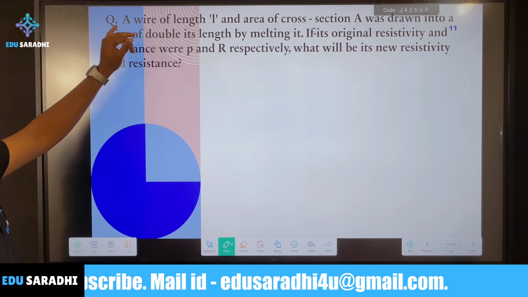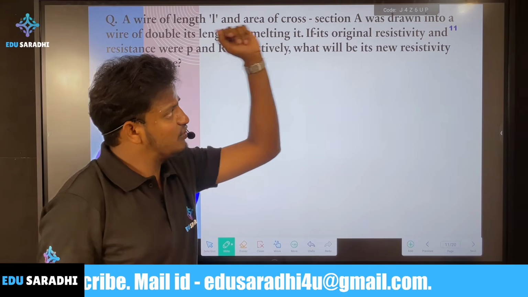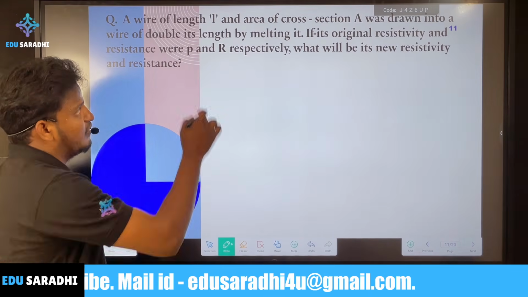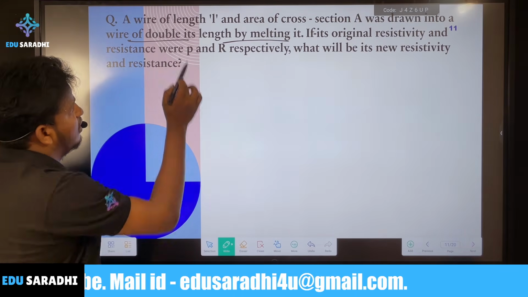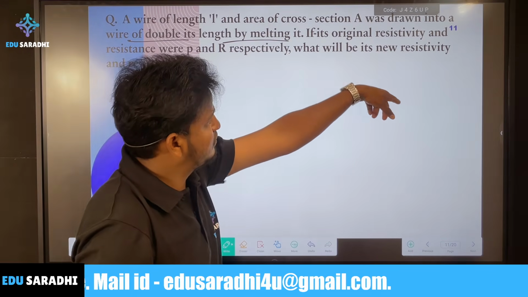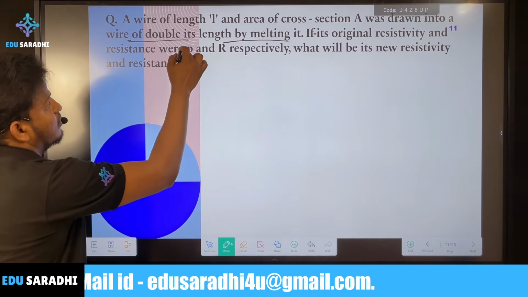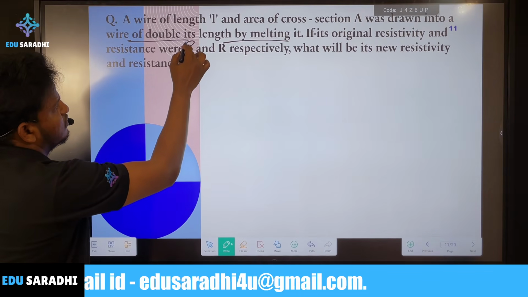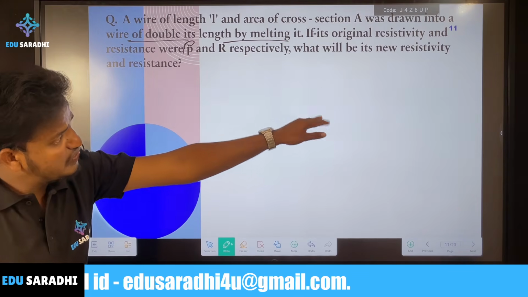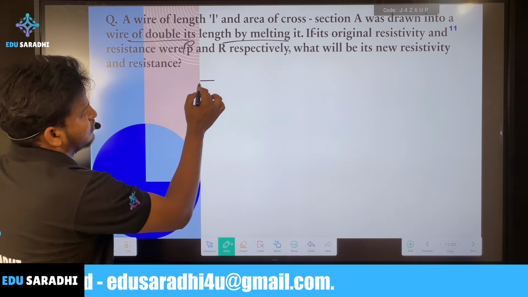If a wire of length L and area of cross section A is drawn into a wire of double its length by melting, and the original resistivity and resistance were rho and R respectively, what will be the new resistivity and resistance? Now we'll see this question.